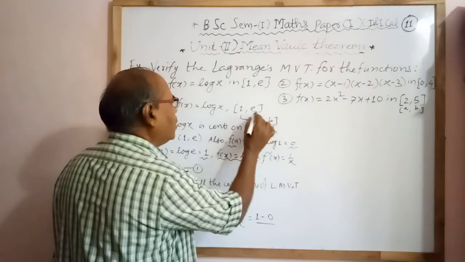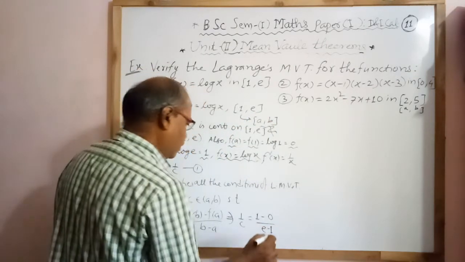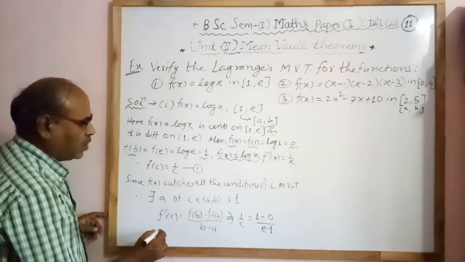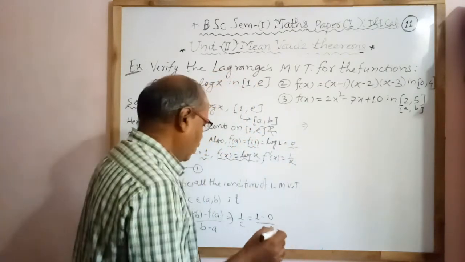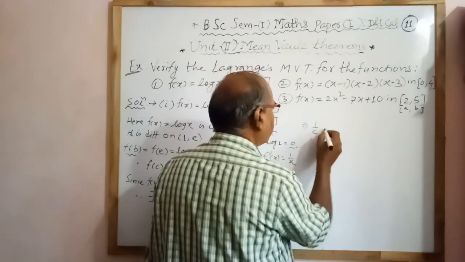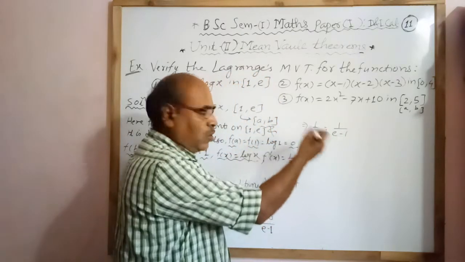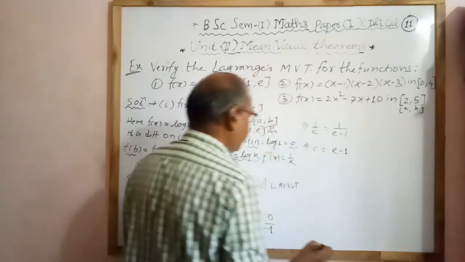This is a equal to 1, b equal to e. This implies that 1 by c equal to 1 upon e minus 1. Taking the reciprocal on both sides, we have c equal to e minus 1.